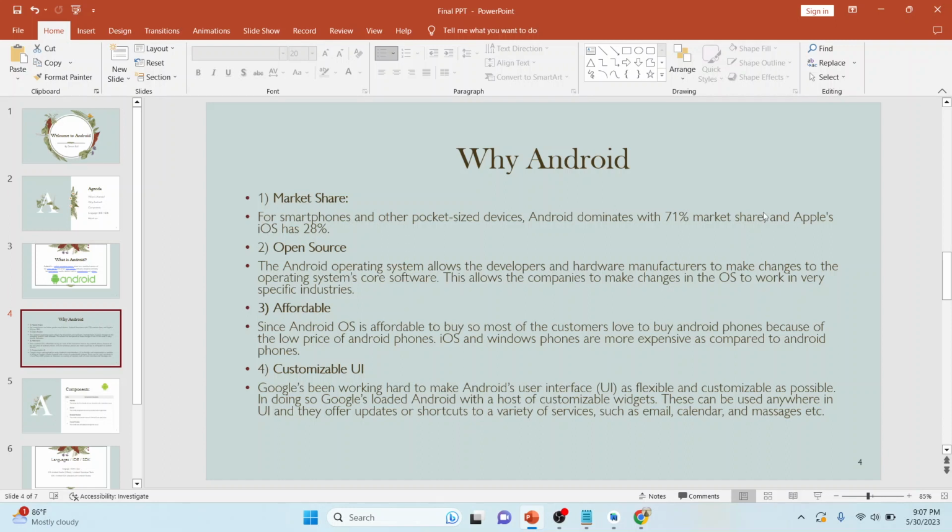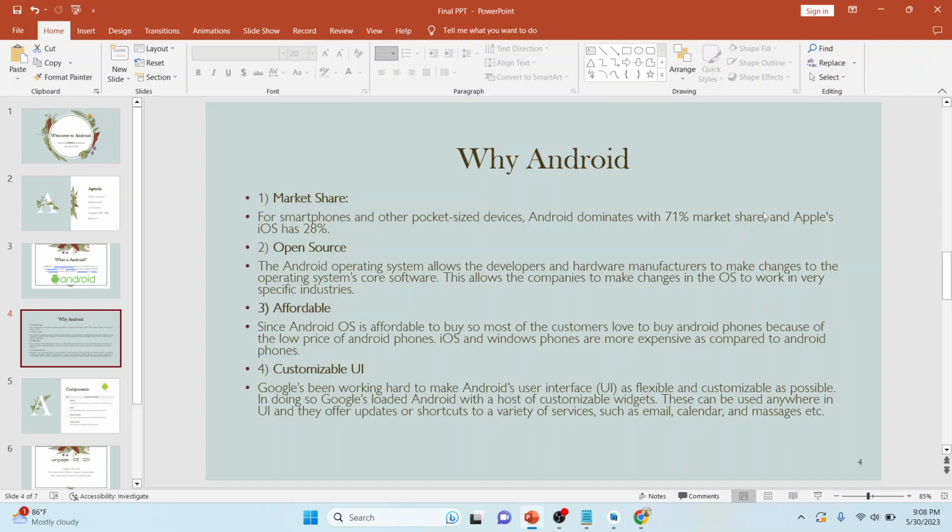Like we have Android running in POS systems, in tablets, in TV, in mobile apps and big devices. So it is an open source system. It allows developers and hardware manufacturers to actually code and work on the main operating system.